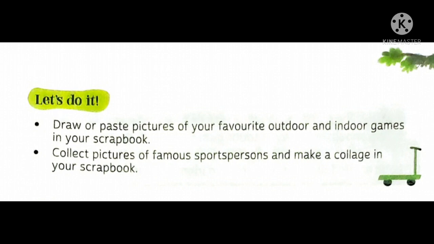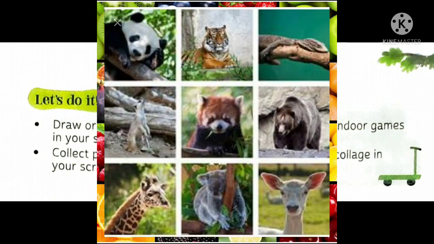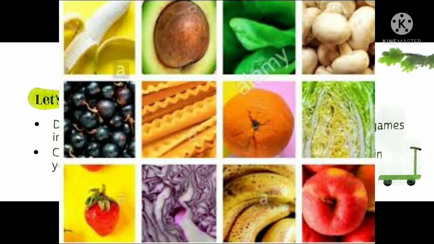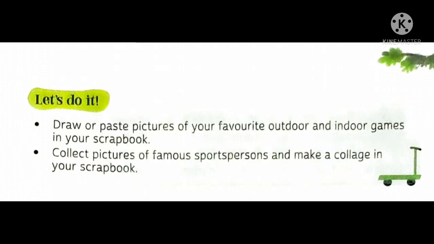I'm showing you some pictures of collages which are made up of fruits or animals or vegetables. Have a look. You have to collect the pictures and paste them. Here, children, you have to paste pictures of sports persons. Now, who are sports persons? Those who play sports, like cricket, football, badminton, other different games.